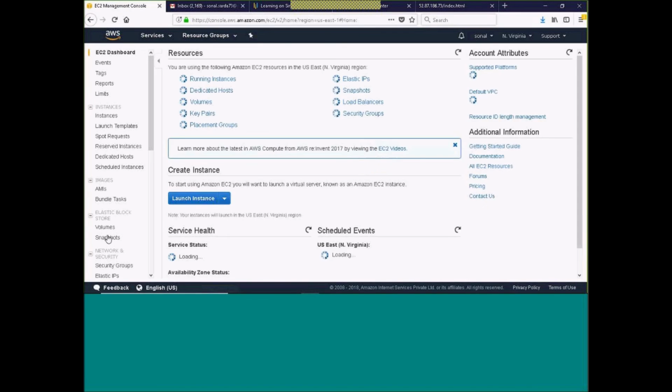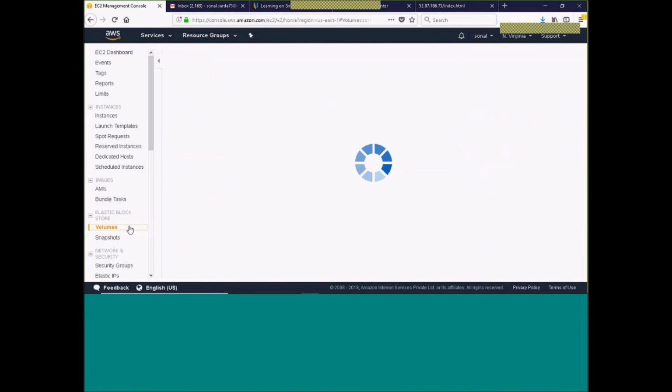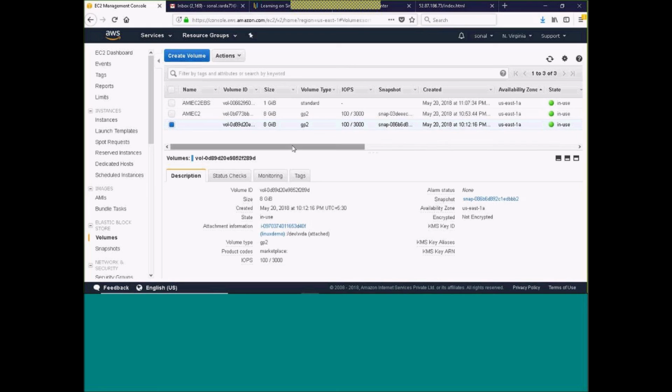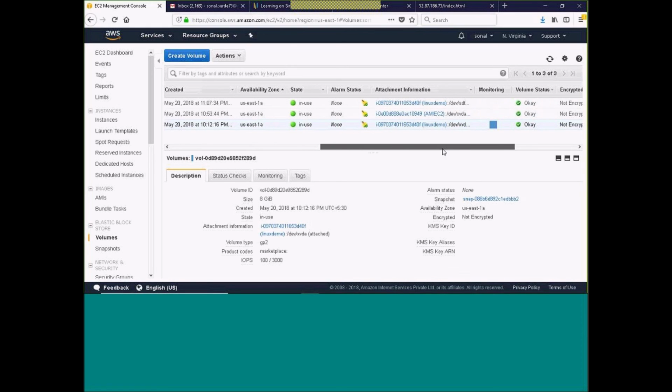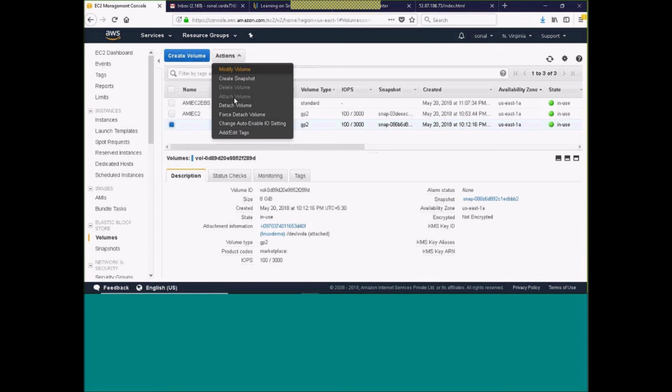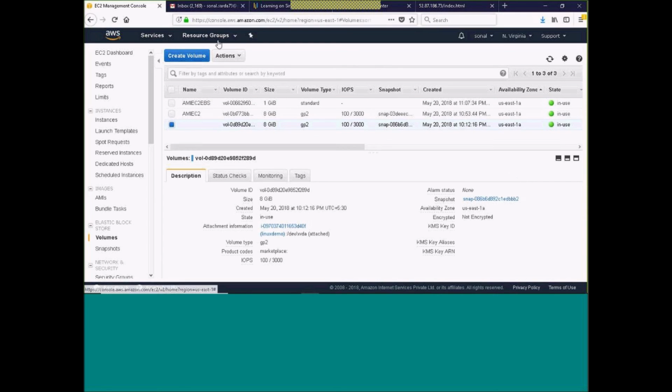I'm going back to EC2 and clicking on Volumes. This is the root volume of my Linux demo. If I take a snapshot, it is 8 GB and has the complete operating system. Using this snapshot I can recreate it: I can create an AMI from it and launch the instance once again.